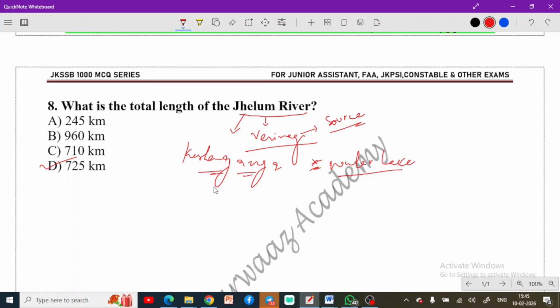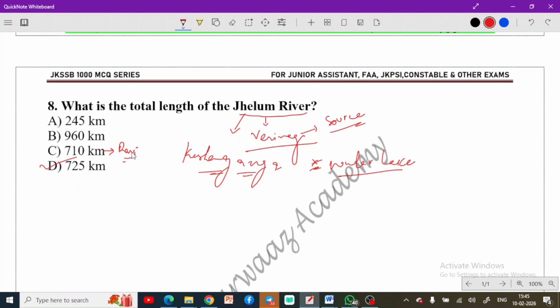One more fact here: 710 is the approximate length of River Ravi. Okay, 710 is the approximate length of River Ravi. You can remember this fact as well. So this is very important.